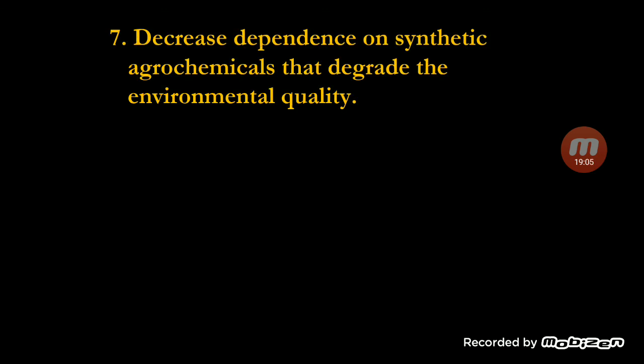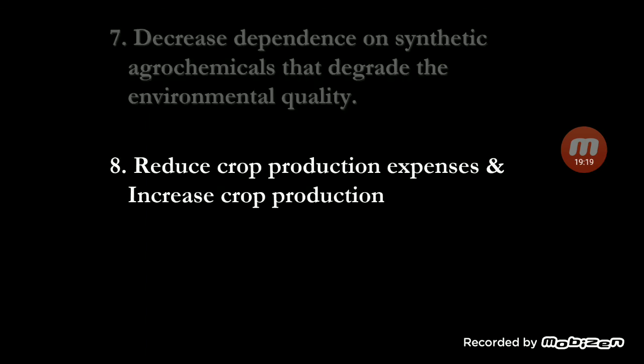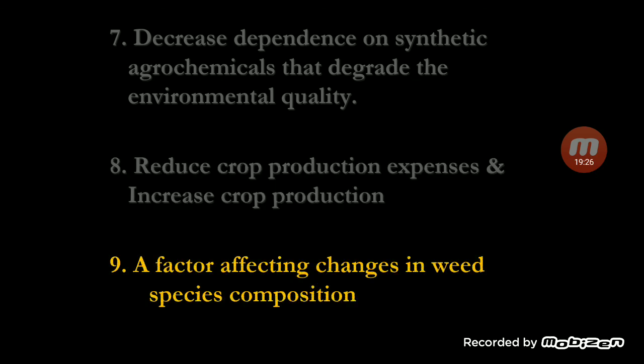It decreases the dependence on synthetic agrochemicals that degrade the environmental quality. If you develop bioherbicides by using allelopathy, it decreases the dependence on chemical herbicides and we can save our environment. It reduces crop production expenses and increases crop production. So, the cost of production will decrease and production will increase. Allelopathy is also a factor affecting change in weed species composition. These allelopathic chemicals are responsible for changes in weed species composition.